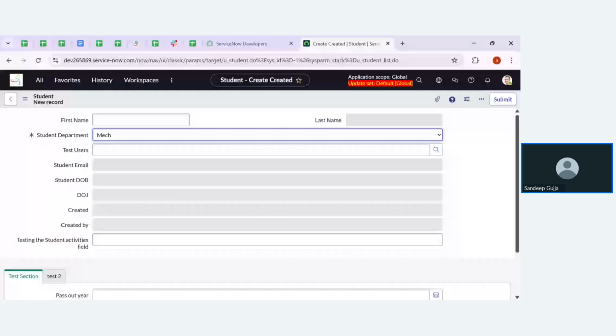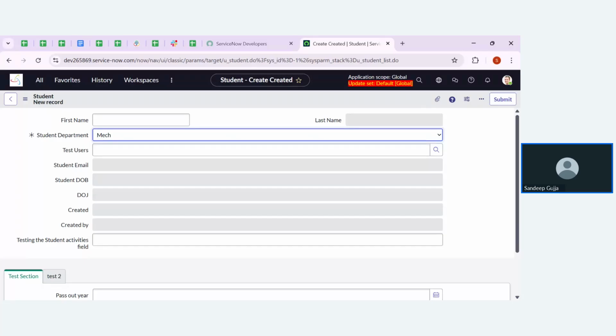But the major difference that you are going to observe is that whenever we are pushing any data into the system, if there are UA actions or UA policies on the form, that won't interrupt that data, and it will allow the data to enter the system. Whereas coming to the data policy, it will enforce the data and ask for the condition. If that is not matching, it won't allow that data to enter into the instance.